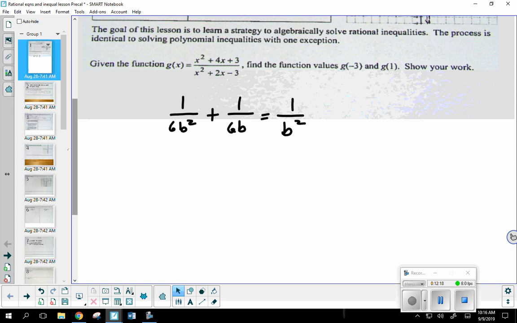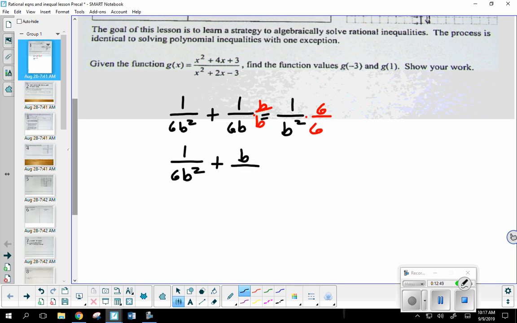So this first one, 6b squared, I'm not going to touch it. But 6b, I'm missing a b over b. And see, what is b divided by b? 1. See, I'm not changing his value, I'm just changing the way he looks. Anything times 1 is still himself, right? What am I missing over here? There you go. So now multiply those together. 1/6b squared, or I guess 2b or not 2b. Okay. b/6b squared.